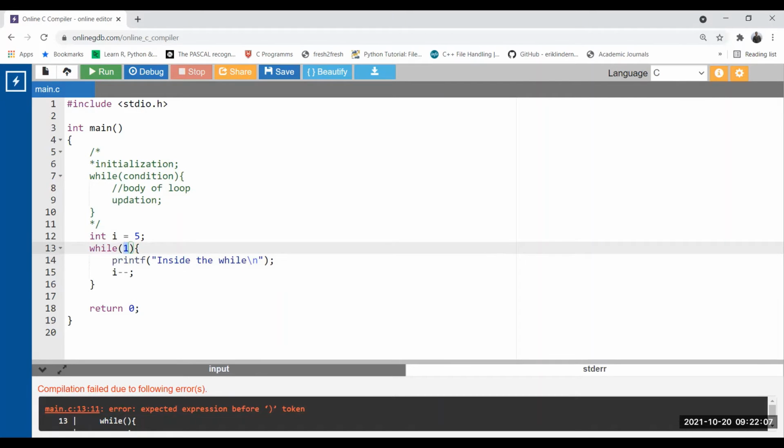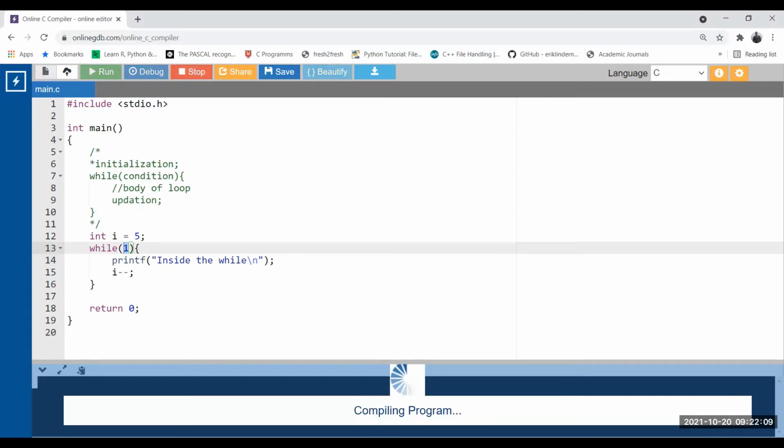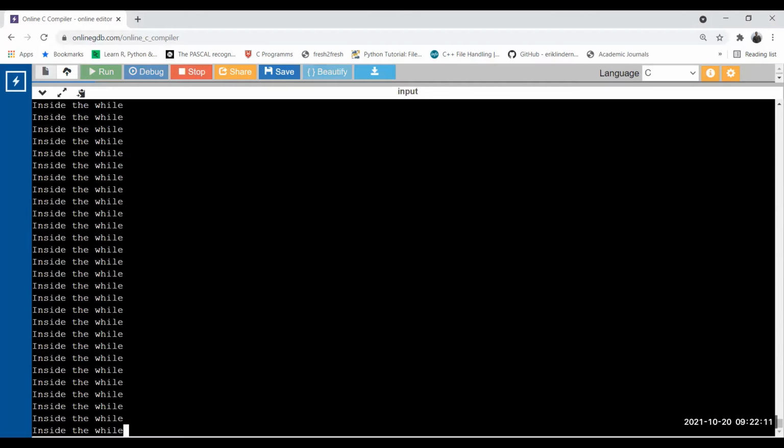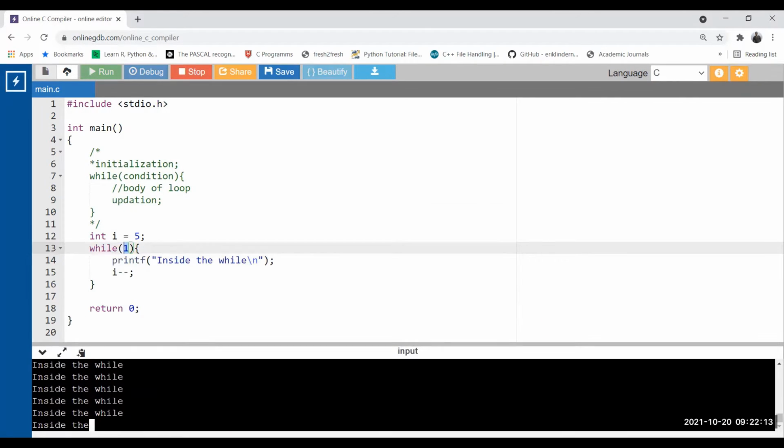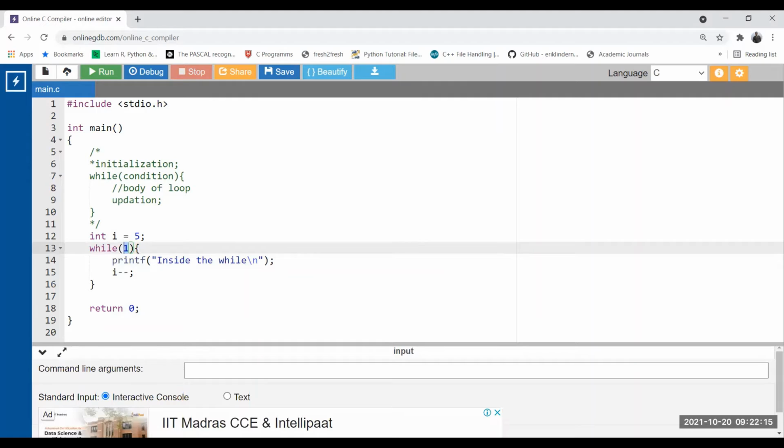So if I now execute this, see what will happen. Executing the loop infinite number of times. Got it? Next. So instead of doing this, we need to use a break statement inside the body of the while loop, so that after printing that line 5 times, the loop control breaks out from the loop. Okay. So we need to use some condition inside the loop here using if and else statement.